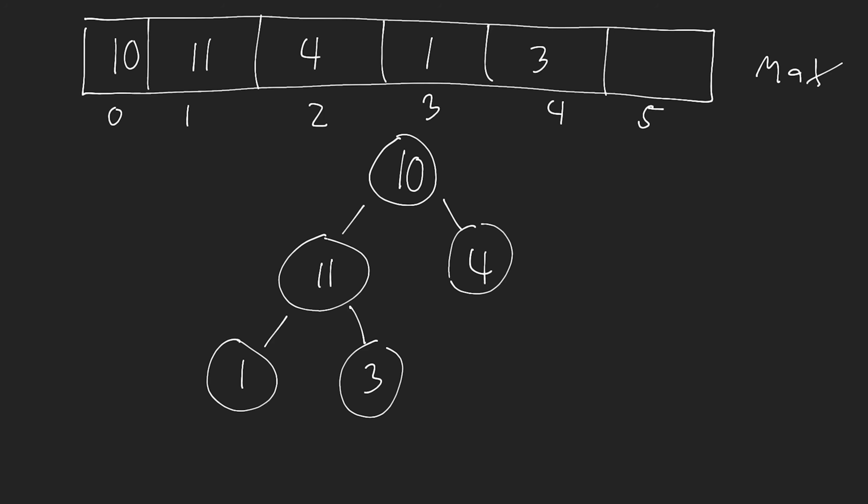However, I'm not done yet. And the reason I'm not done yet is because at this point, I actually need to now check the parent of this node and see if I need to continue sifting this value up in my binary heap, or in this heap. It's referred to as a binary heap because we have 2 children nodes. We can have 3, 4, etc. children nodes as well. In this case, we're just doing 2. All right, so again, we're now here. We've done this first sift up operation, but since this node still has a parent node and we haven't yet checked that, we now need to check that parent node.